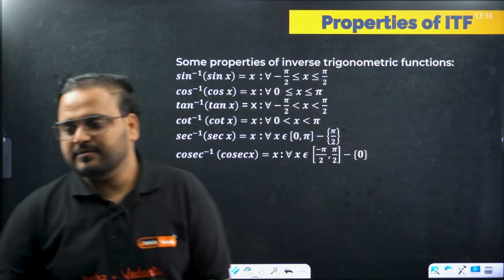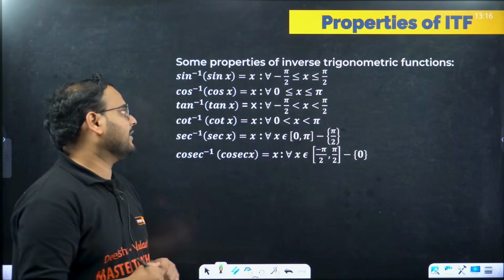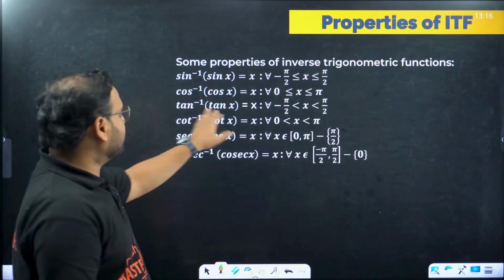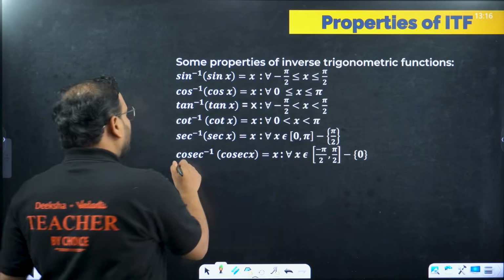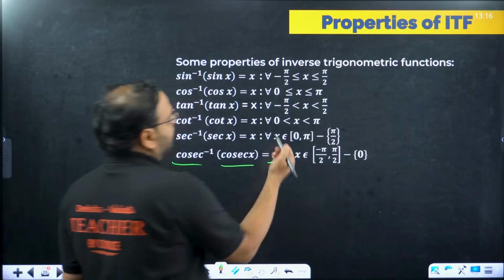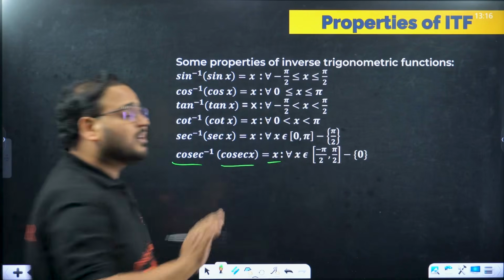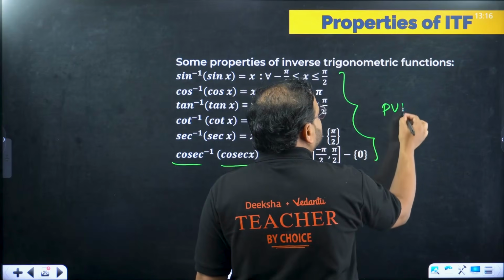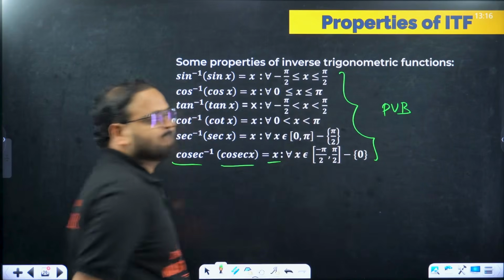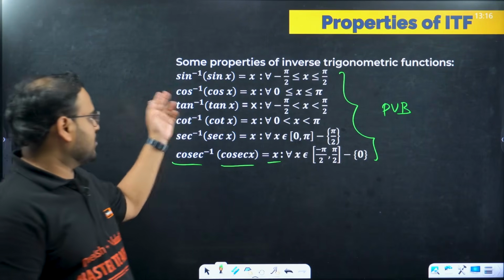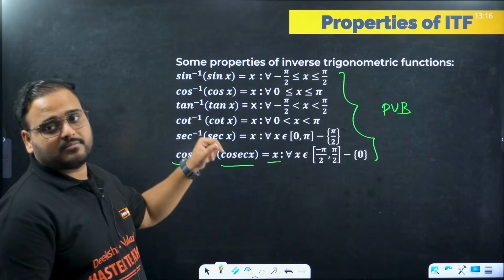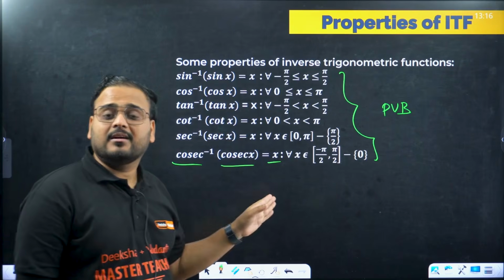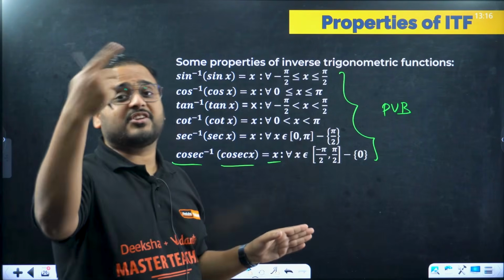So, properties of ITF. Sin inverse of sin x is equal to x. Cos inverse of cos x is equal to x, and so on. Cosec inverse of cosec x is equal to x. But is it always? No, sir. Only when this is true. What is this called? Principal value branch for sin inverse, cos inverse, tan inverse, or the domain of sin x, cos x, tan x, cot x. What domain? The domain which is coming after restriction.